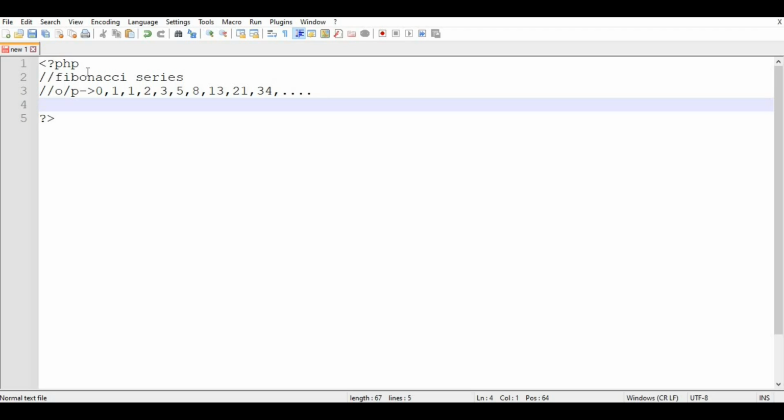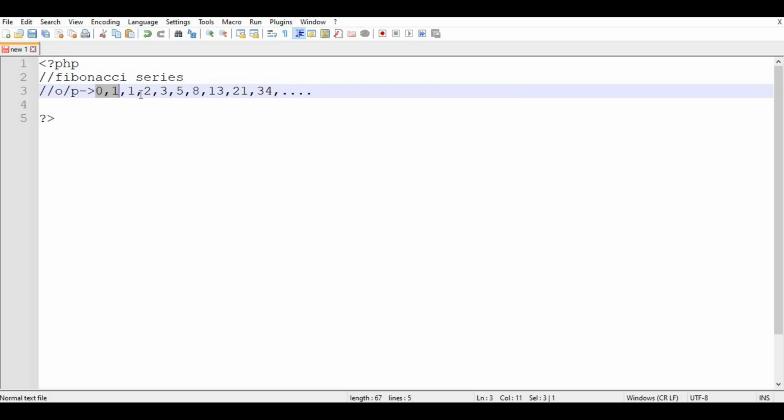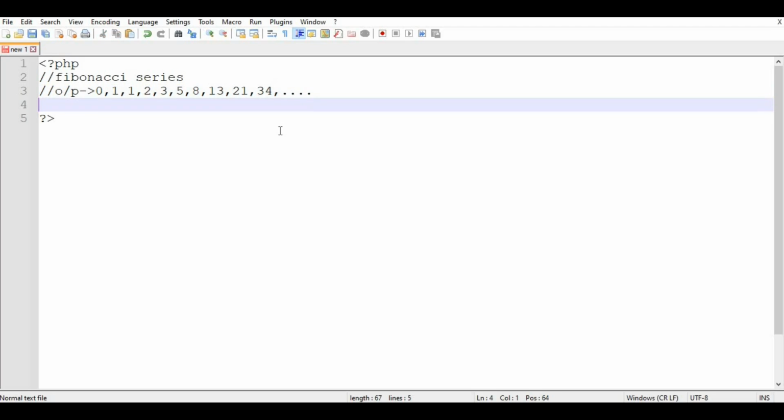To start the Fibonacci series, we should have at least two numbers. Here I am going to consider the two numbers 0 and 1, and then we will print the series. In PHP, your variable always starts with the dollar sign. So I am going to declare the two variables and assign the values.